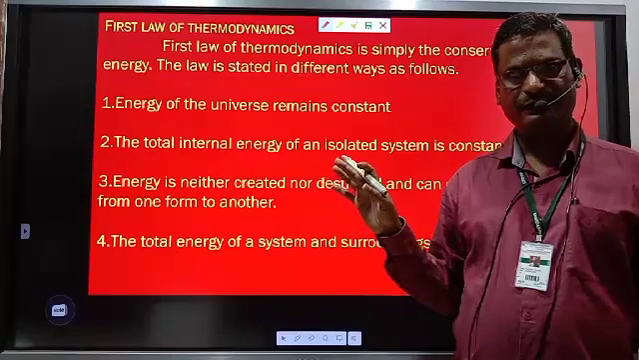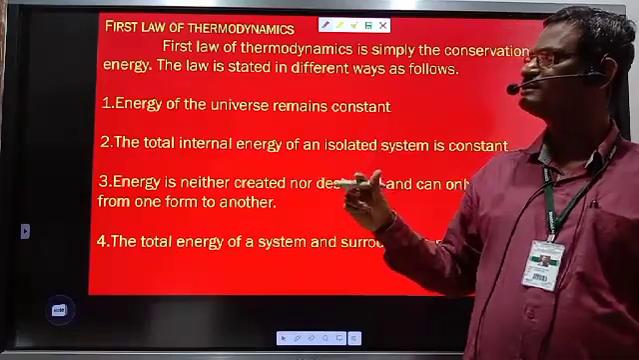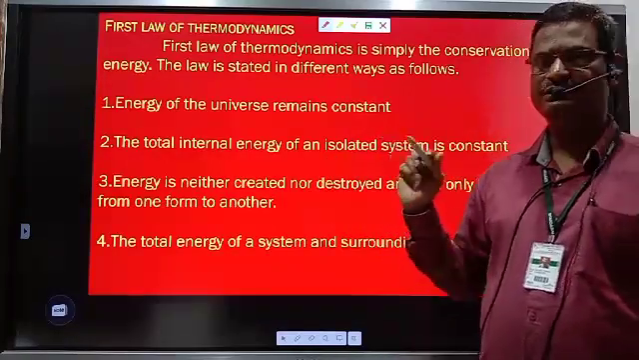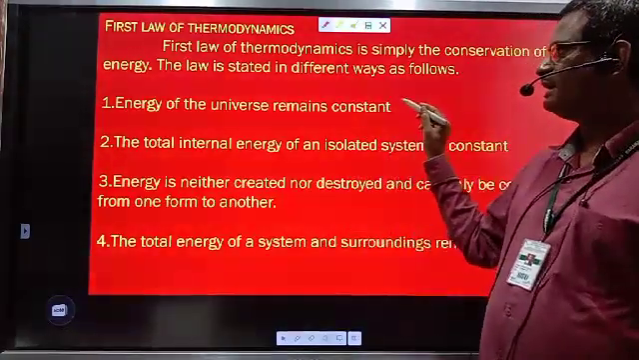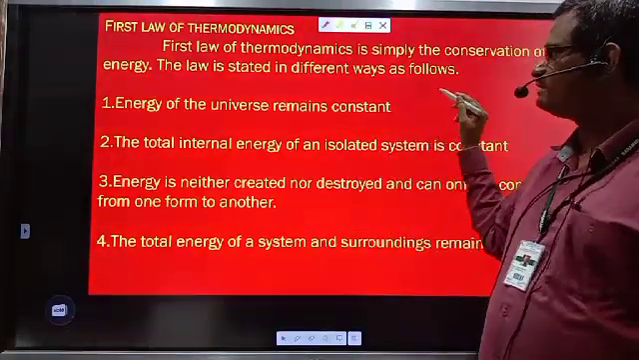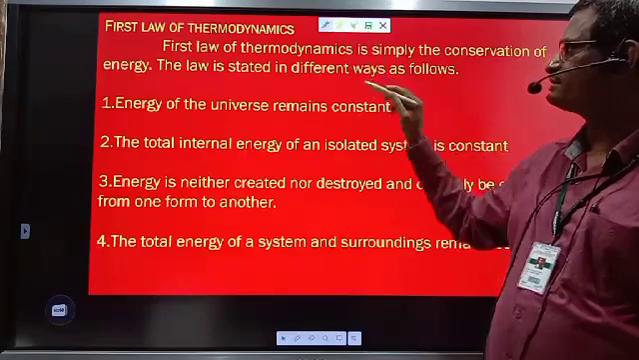In a similar manner, there are some more statements of the first law of thermodynamics. So let us see it one by one. The first statement: the energy of the universe always remains constant.